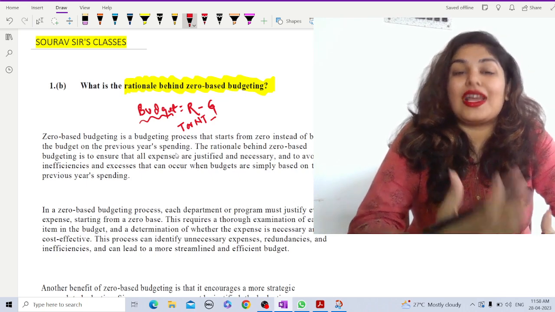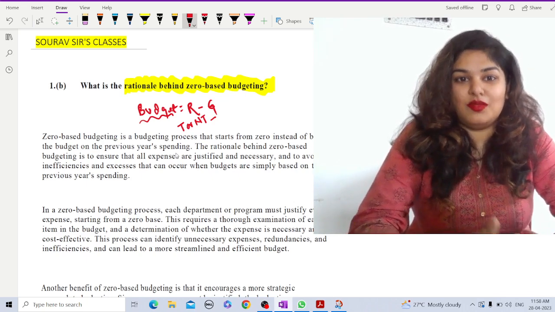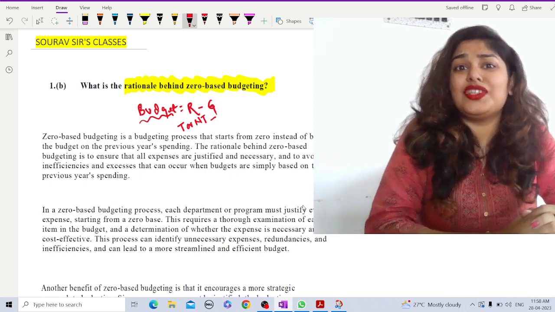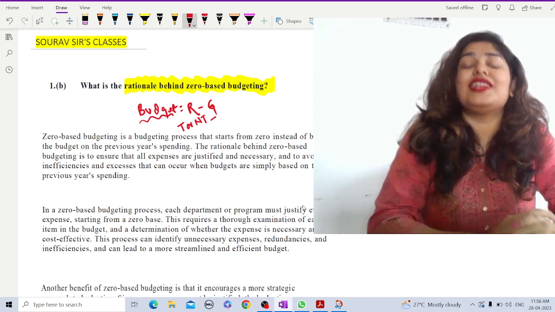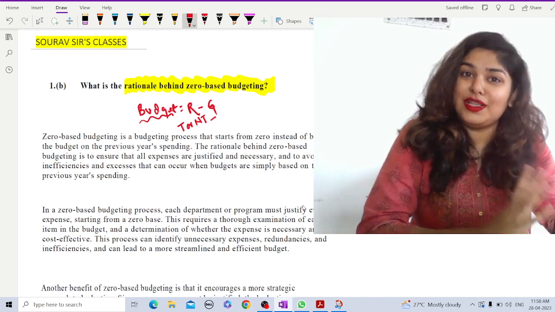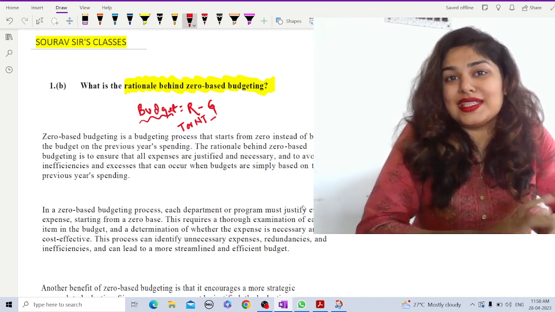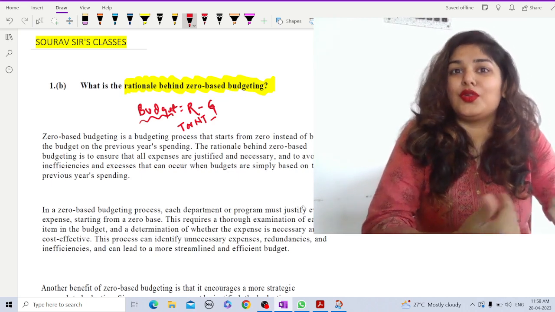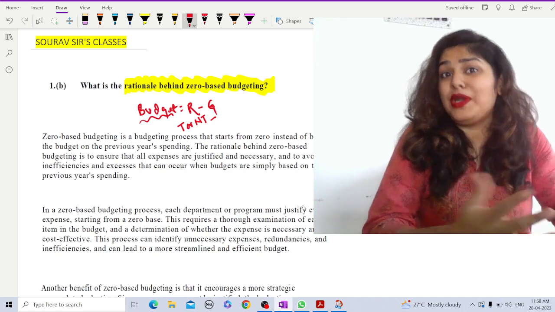Now what is the rationale, like why is it done, what is the justification? So basically it is to ensure that all the expenses are justified, because whatever was the situation in the previous year may not be the same this year. Both the years can differ in economic stability, growth and other needs and requirements of the time.